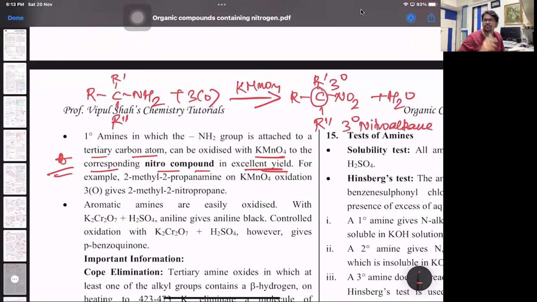Okay. So you get over there nothing but corresponding. So you have a 1 degree amine getting converted to a 3 degree nitroalkane. 2 methyl propan 2 amine. That is, if I put 3 methyl groups in that NH2 part, then that will give me 2 methyl 2 nitropropane. That is this only on the right side, what is formed.